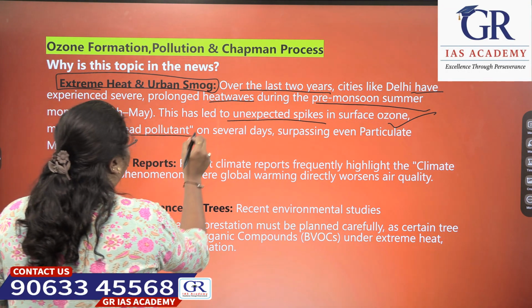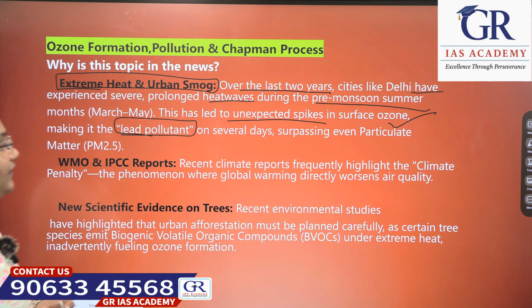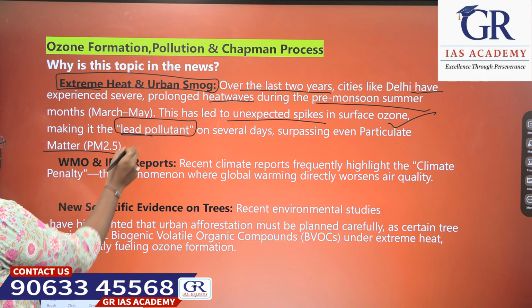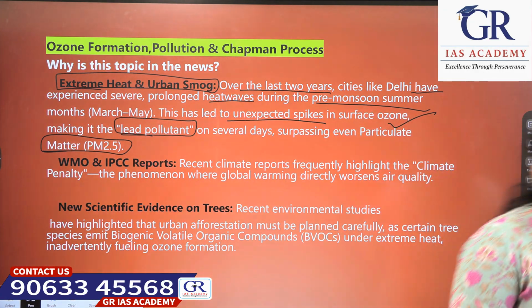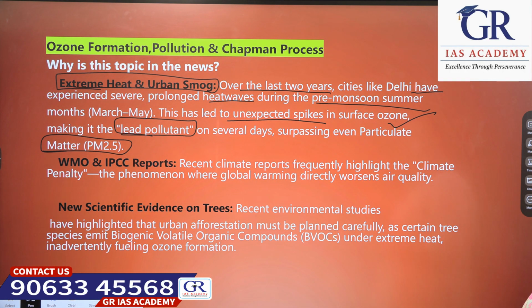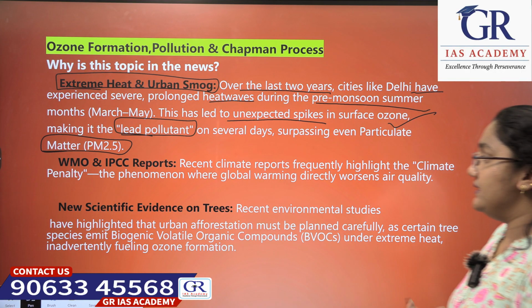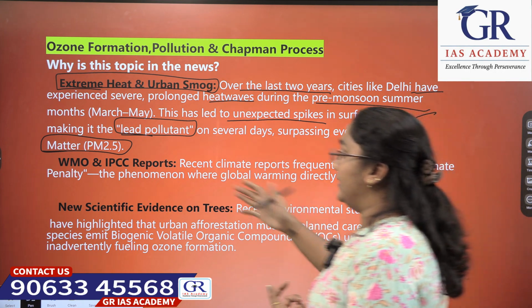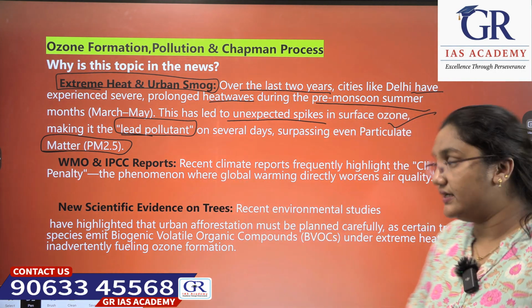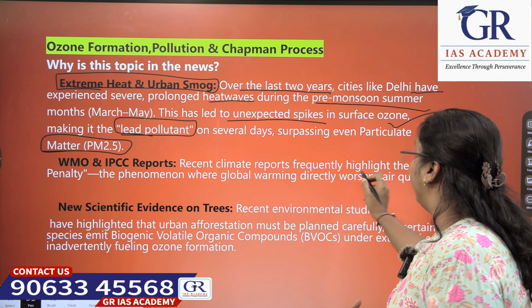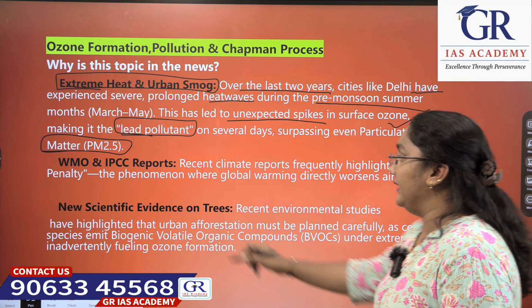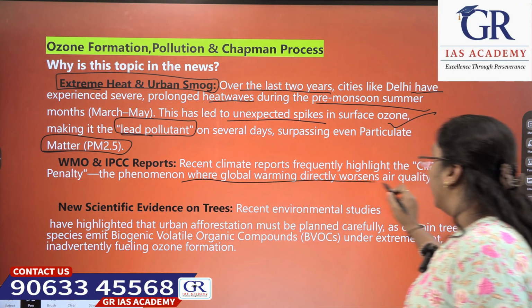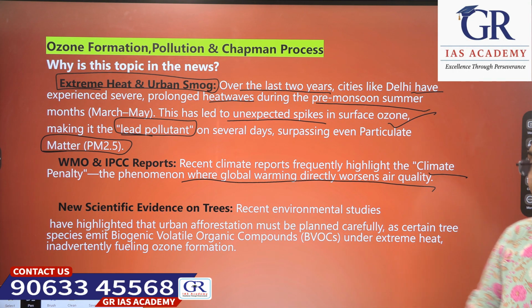Making it the lead pollutant on several days, surpassing even particulate matter 2.5, PM 2.5. Okay. Next, WMO and IPCC reports. What these WMO and IPCC reports have said is, recent climate reports are frequently highlighting the climate penalty, the phenomenon where global warming directly worsens air quality.